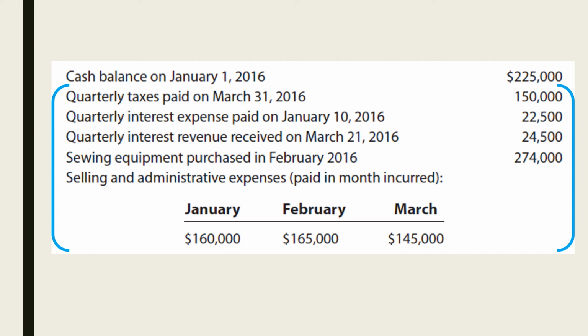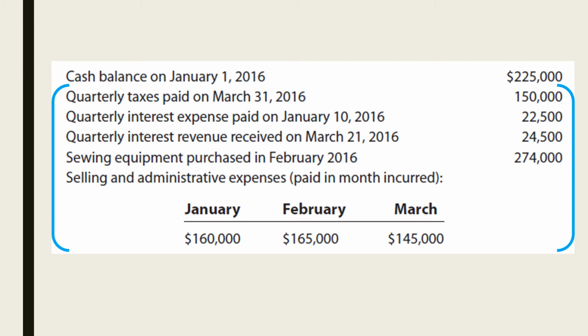Sewing equipment we purchased in February 2016 amounting to $274,000. Selling and administrative expenses payment will be $160,000, $165,000, and $145,000 for the months of January, February, and March respectively.